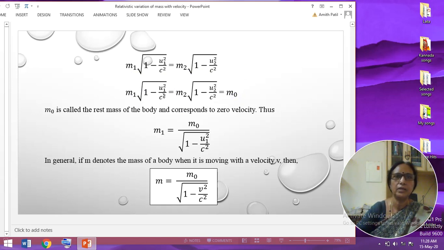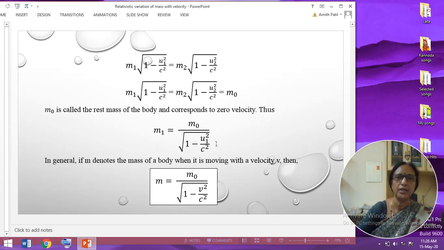That means either this is equal to a constant m0 or this is equal to a constant m0. Therefore I can write m1 is equal to, considering this value, m0 divided by root of 1 minus u1 square by c square.